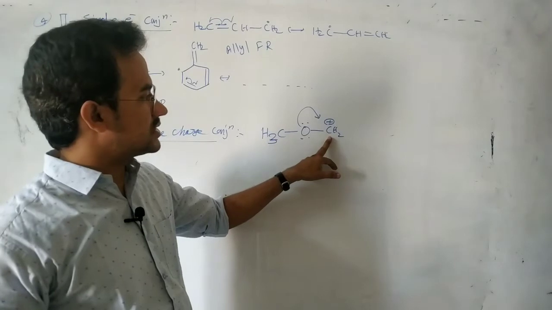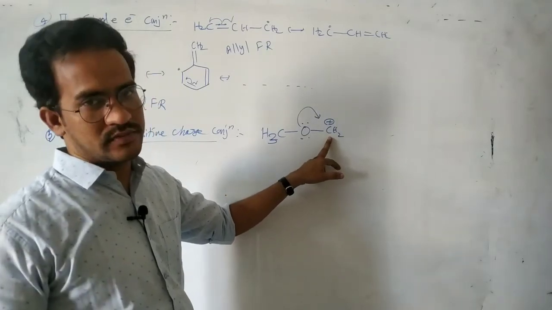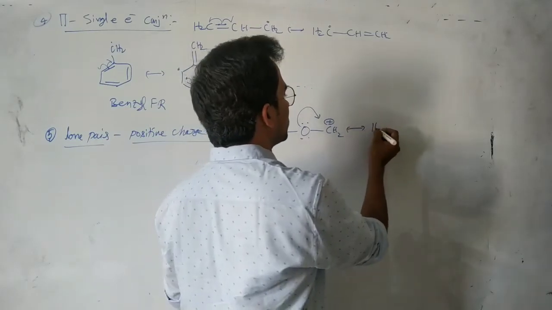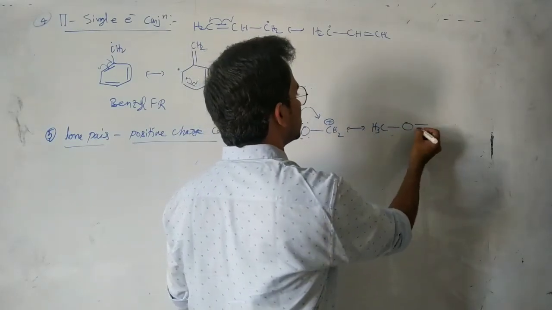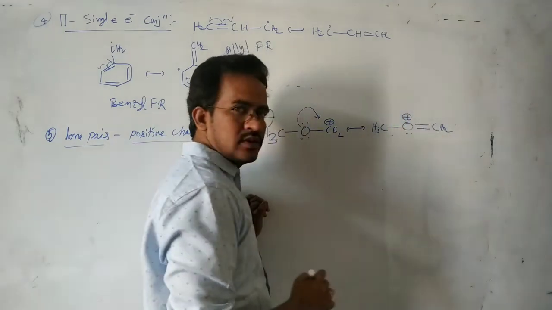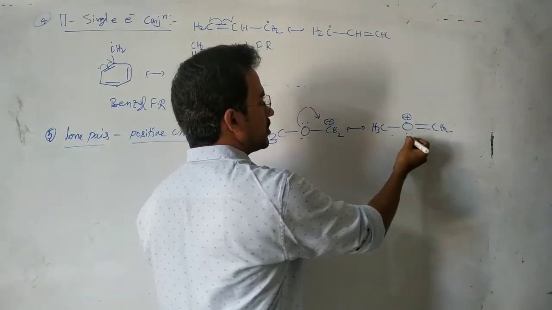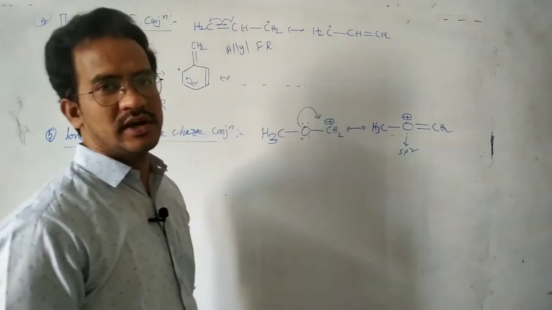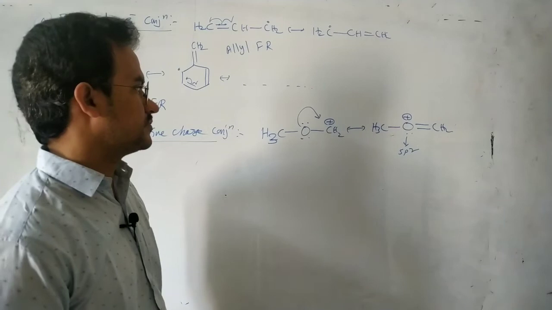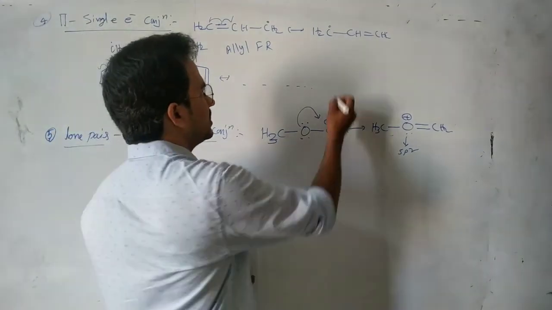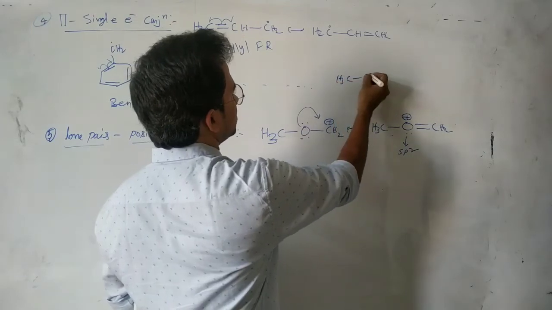CH2 plus means there are no electrons, and there is a vacant p orbital. So these 2 electrons form a bond with this vacant p orbital. Now here one lone pair, 2 sigma bonds, so its hybridization is sp2 actually.